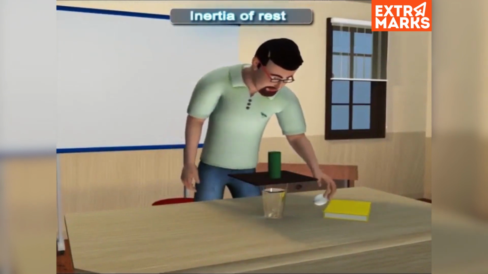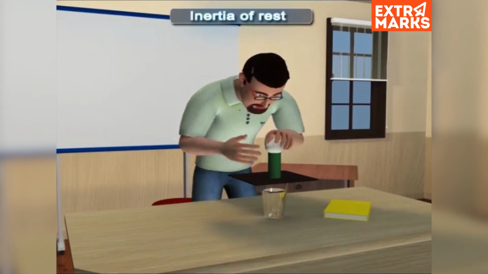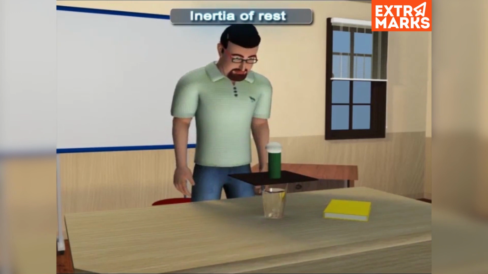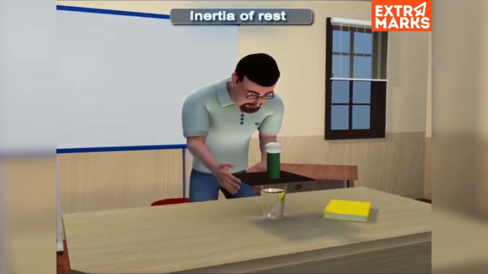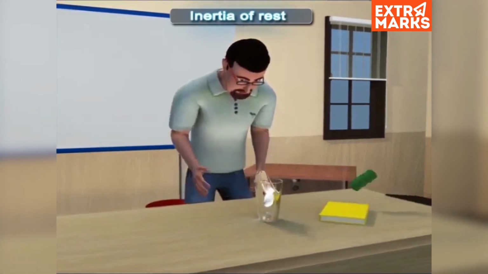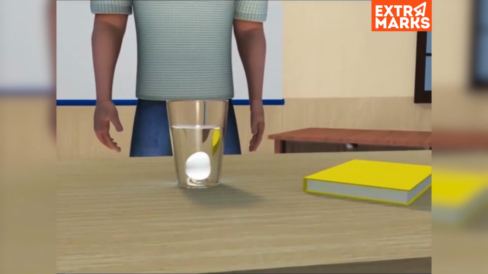Let's see how. Here we can see that an egg is placed on a plate covering a glass. Now what do you think, where will the egg go when the plate is struck by a person with a force? The plate slips away and the egg falls into the glass. This is due to inertia of rest. The egg remained in its position and hence fell into the glass.